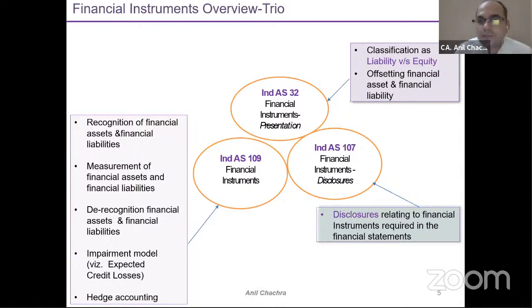Ind AS 107 is one of the disclosure standards specifically issued, which talks about the disclosures of the financial instruments. Because when you see the balance sheet of Ind AS or IFRS, most of the disclosures are relating to these financial instruments only. 50 or 60% of your time you have to spend on this 107 part.